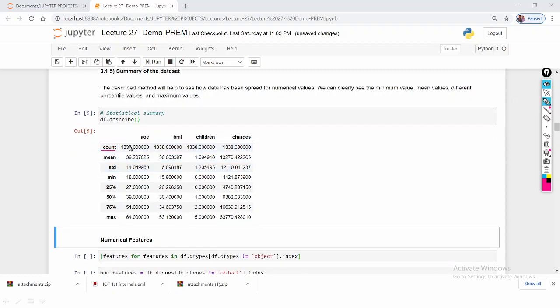So this is the statistical information. Number of count, 1338, so each feature has that number of instances. This is the mean value, this is the standard deviation, this is the minimum value. So what is the minimum age? 18, maximum is 64, and this is the statistical information.